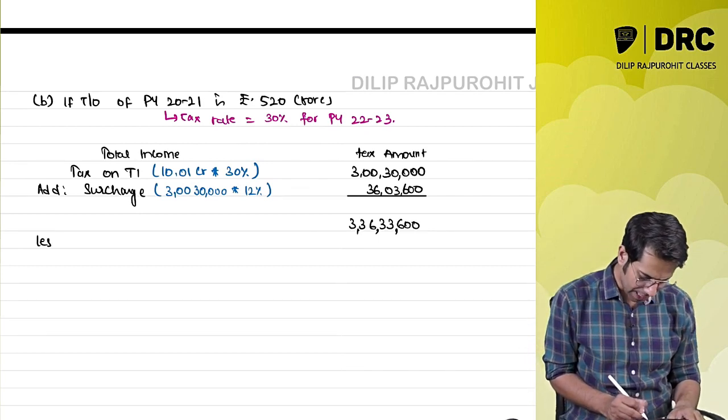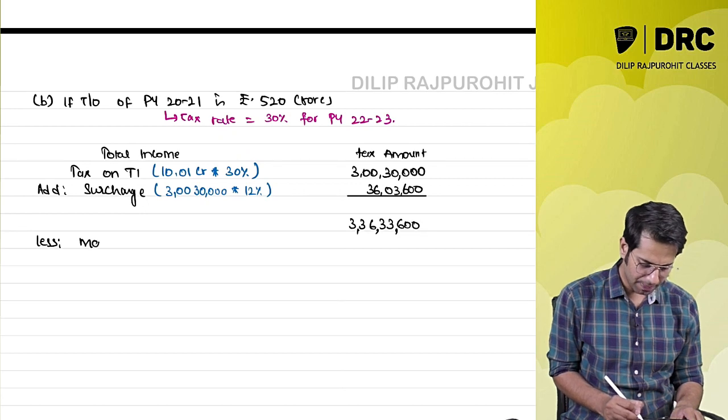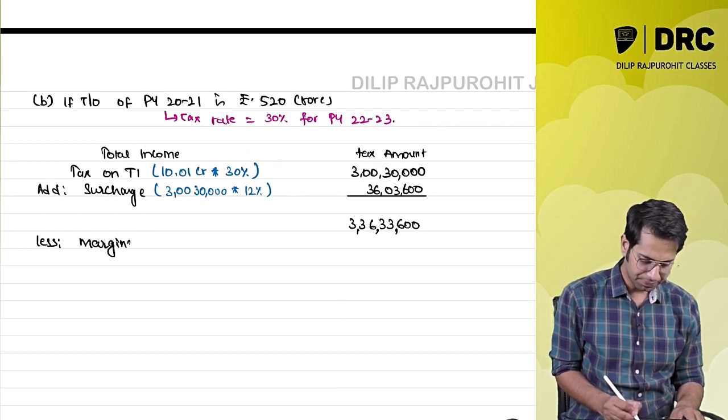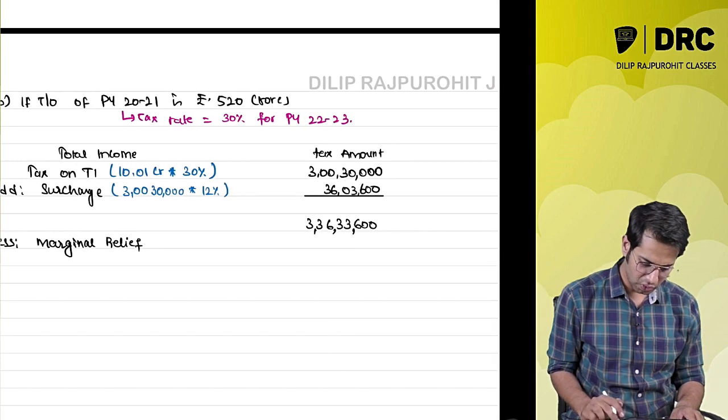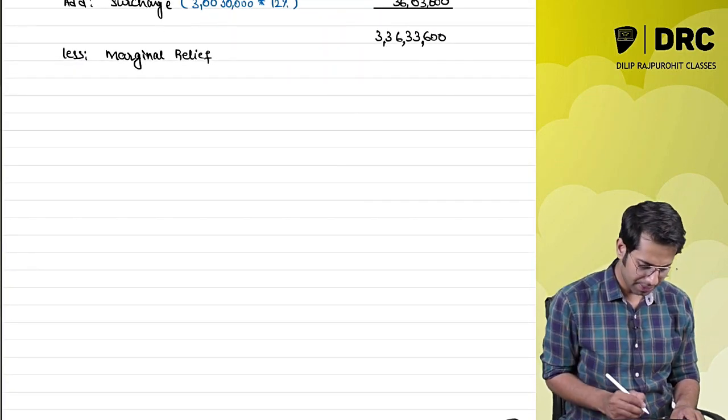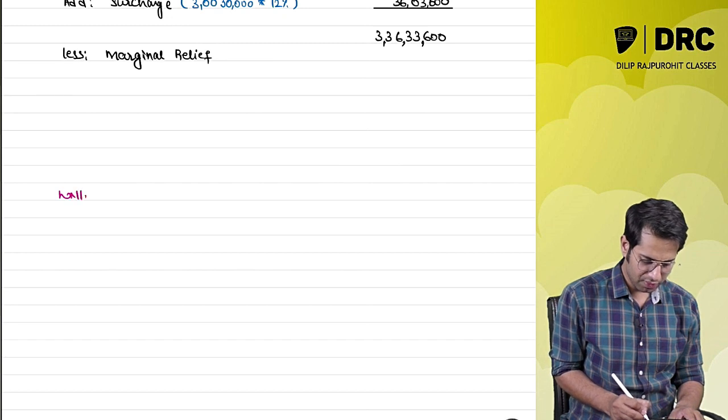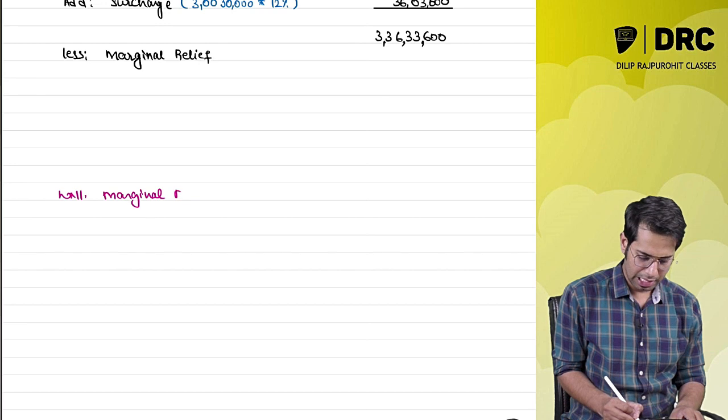I am going to subtract what over here? I am going to subtract marginal relief. Sir, in this case also marginal relief is going to come. Yes. How much is the marginal relief? Working note number 1, marginal relief.